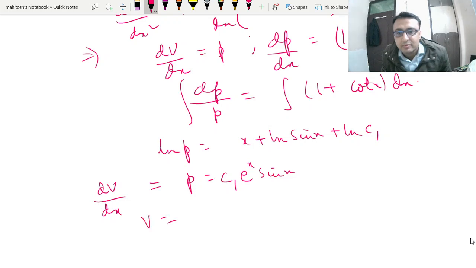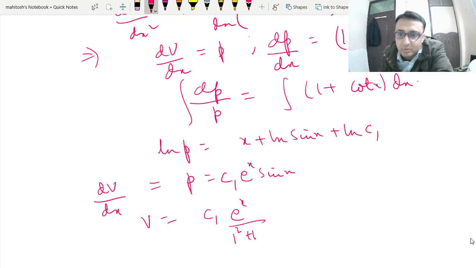So we can find our v. So v is nothing but we can use c1 e to the power x. You can use the standard formula sin x minus cos x, or you can do this by integration by parts if you do not remember the formula. So this is your c2.